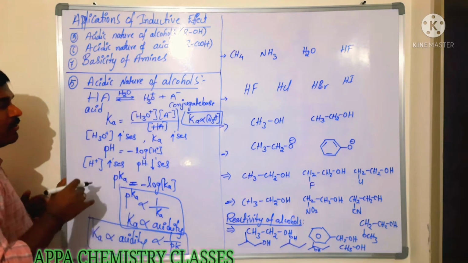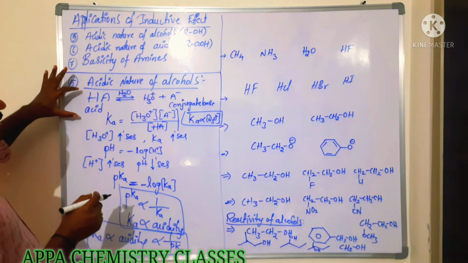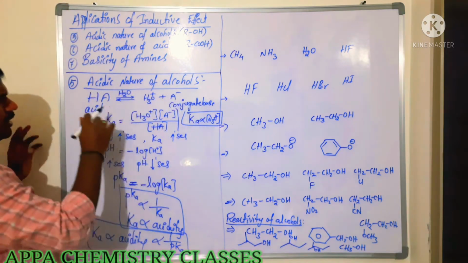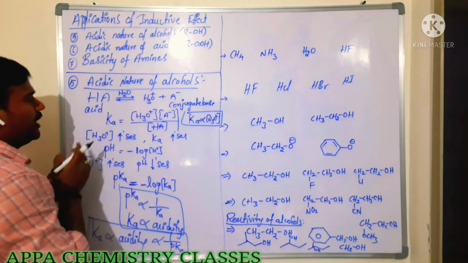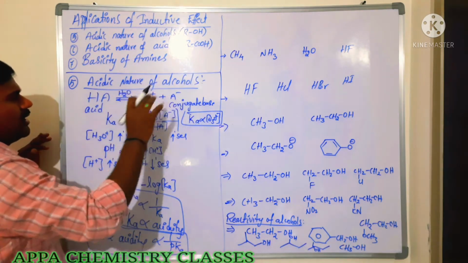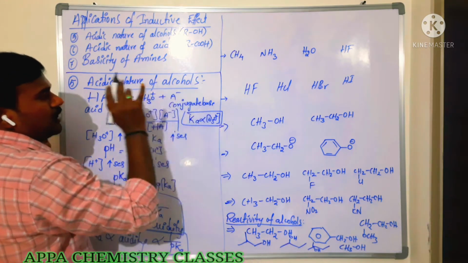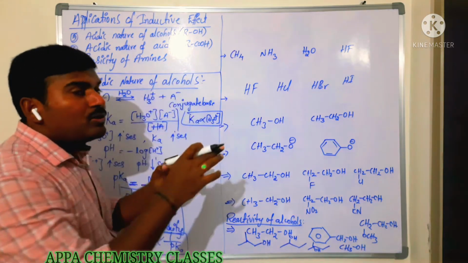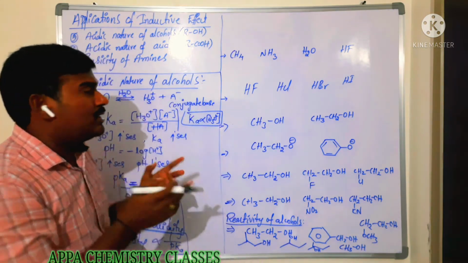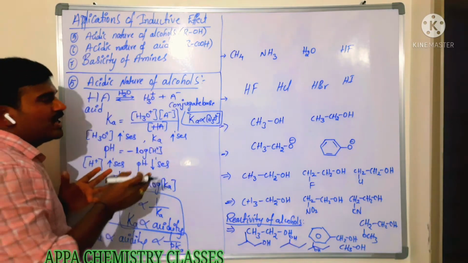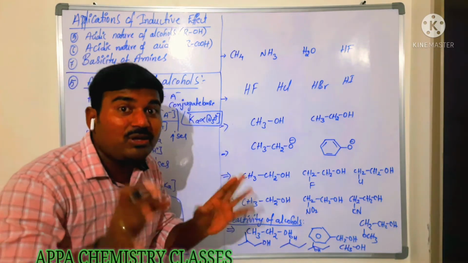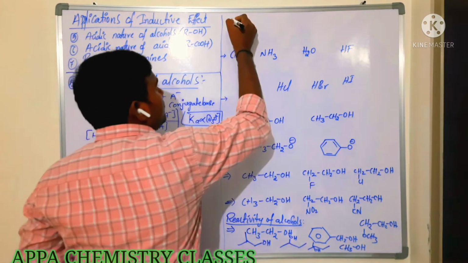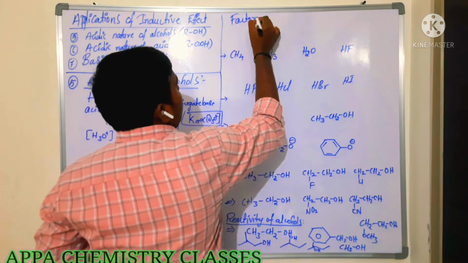Is that clear? Now the acidic nature of the alcohol mainly depends on the conjugate base of that alcohol. Whether it is an alcohol or an acid, the acidic nature mainly depends on the stability of the conjugate base. Whenever it loses the H+ ion, if it forms a more stable conjugate base, then the acid readily loses the H+ ion. So it depends on the stability of the conjugate base. Now which factors mainly affect the acidic nature of alcohols?